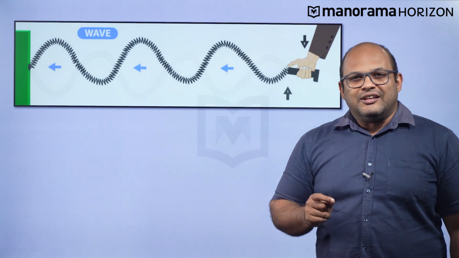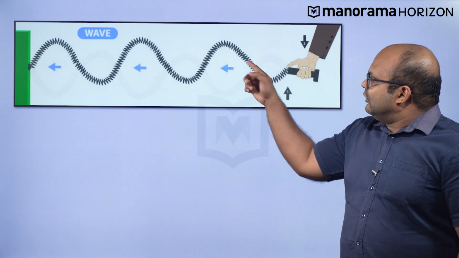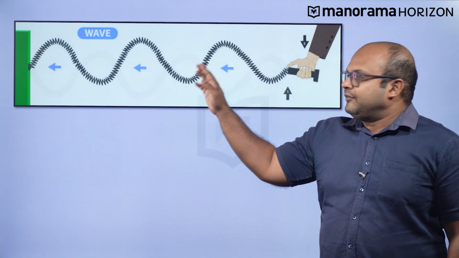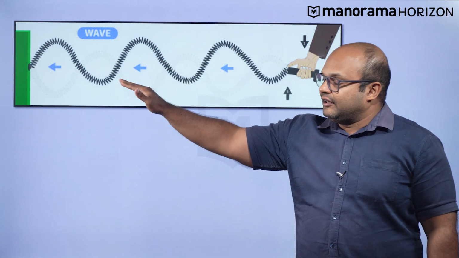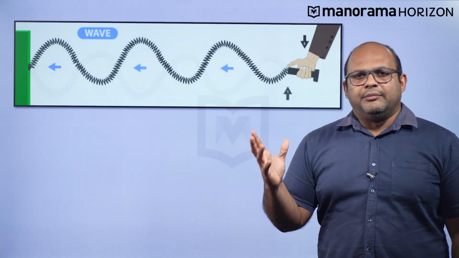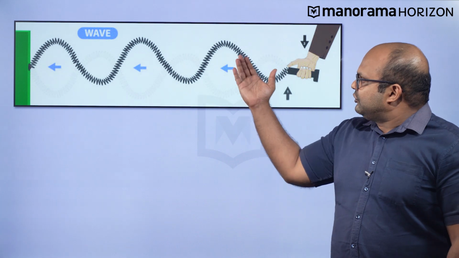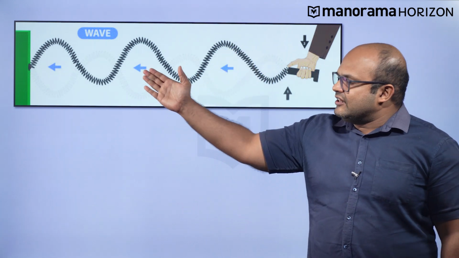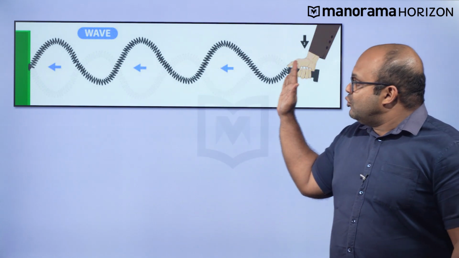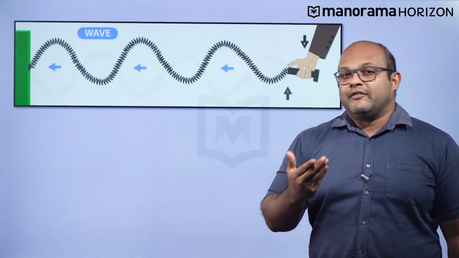So my question is, what exactly is changing? Well, if you look closely, the location of the point on the slinky is varying continuously. It is going up and down, and this is a change in the property of the medium. What is our medium? Our medium is the slinky toy. The property we are talking about is the position of these particles at any instant of time. This property is changing with time and also moving along the slinky toy from one point to the other. So this is a wave disturbance.